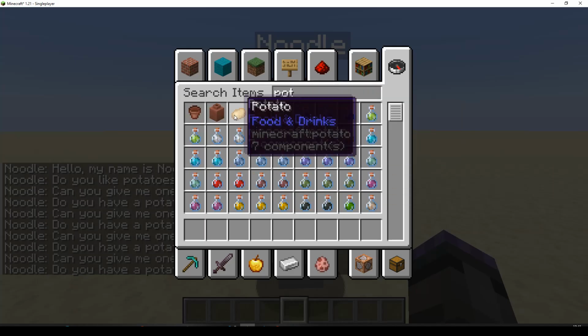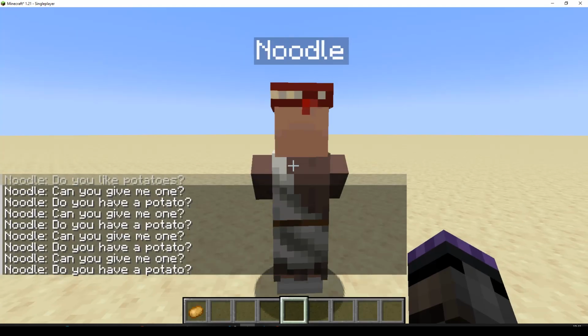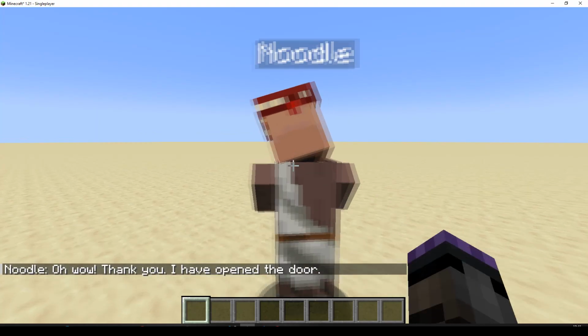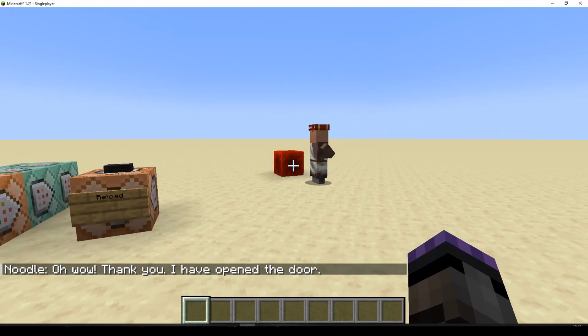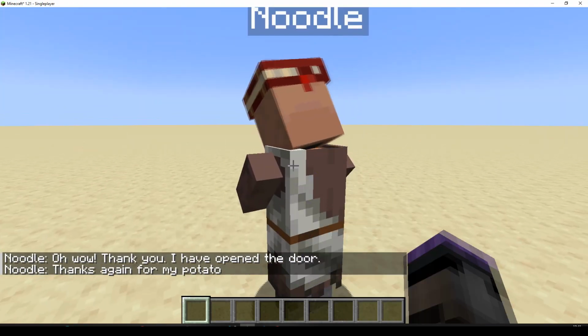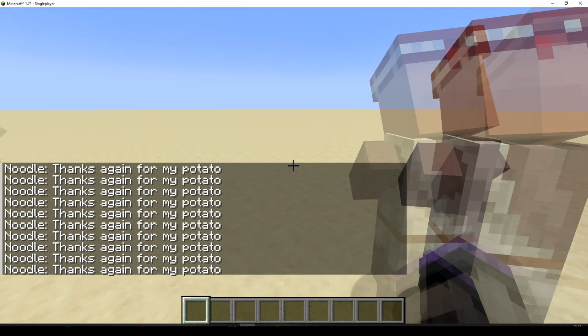Okay, Noodle, you can have a potato. Here we go. Give him a potato. Oh, wow, thank you, I've opened the door. Well, what he's done is he's run a command as well. And now if I talk to him, he's just stuck on thanks again for my potato.